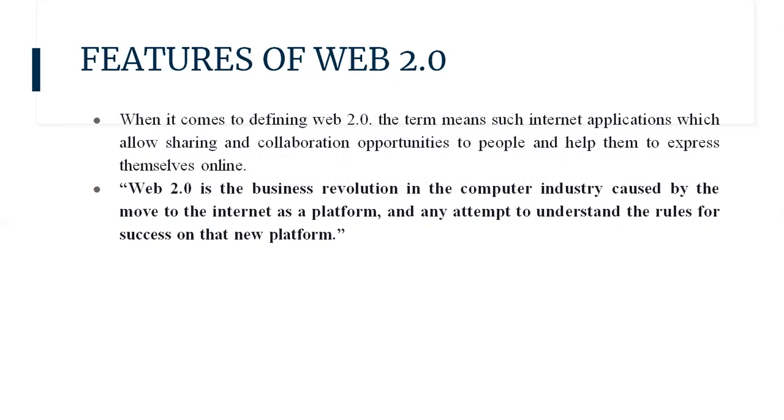Web 2.0 is the business revolution in the computer industry caused by the move to the internet as a platform, and any attempt to understand the rules of success on that new platform.